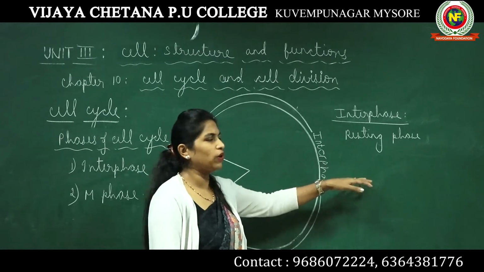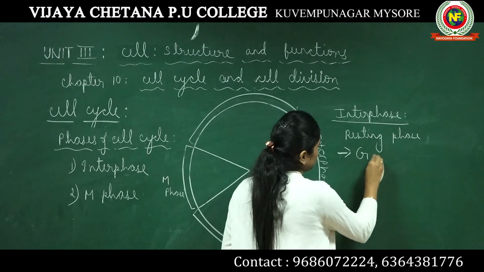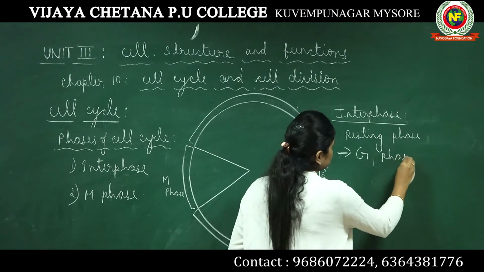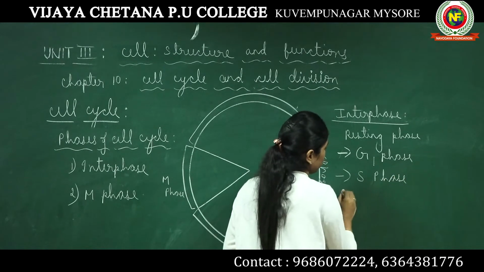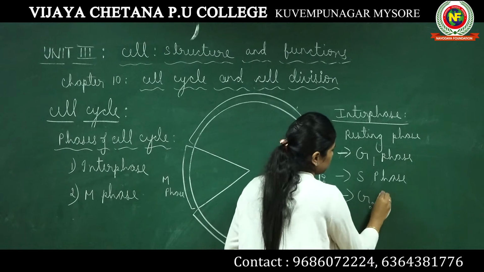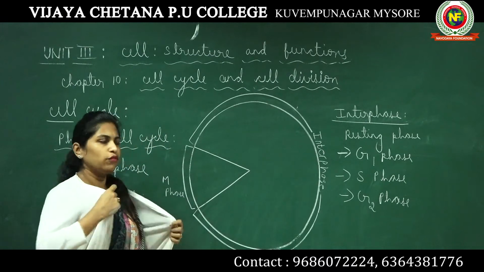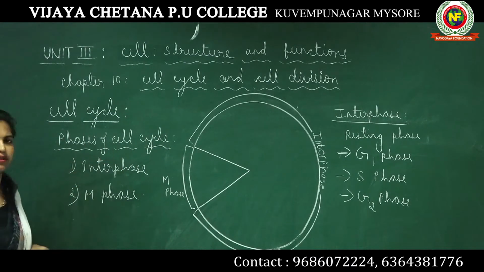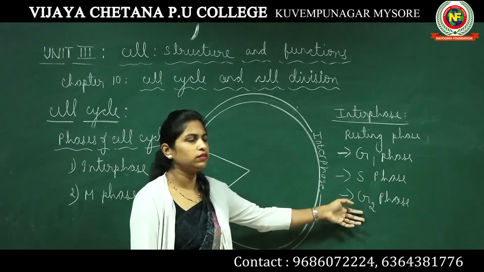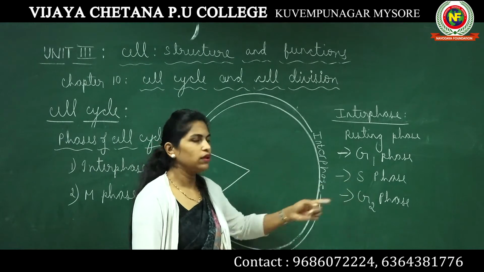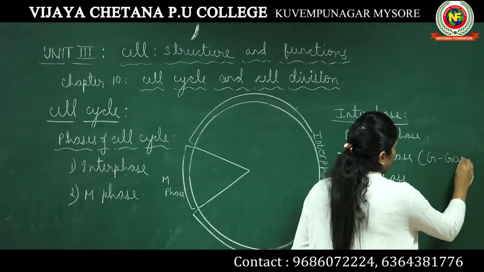Interphase could be further divided into 3 more phases: G1 phase, S phase and G2 phase. This interphase, which is the first phase of your cell cycle, can be further divided into 3 more phases: G1 phase, S phase and G2 phase. This G represents gap.